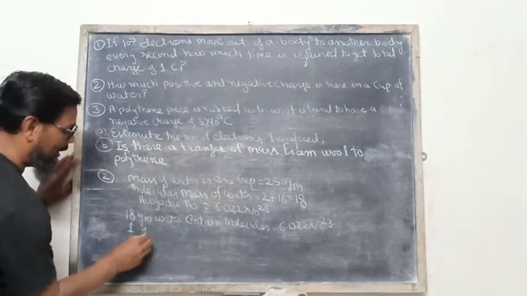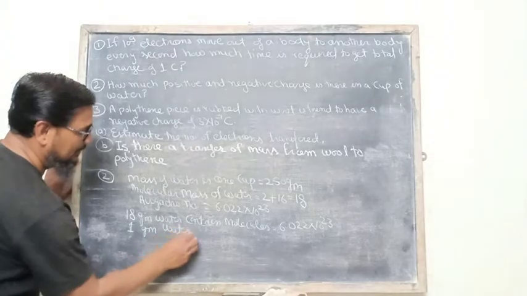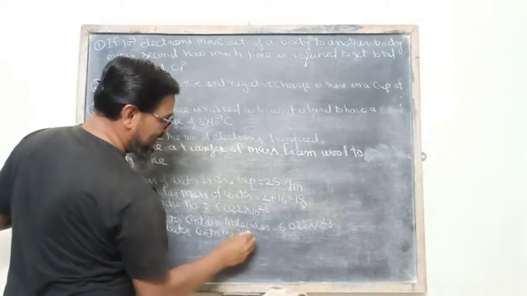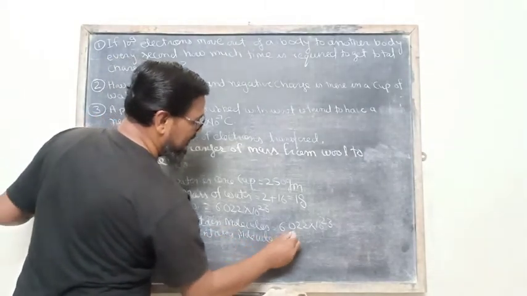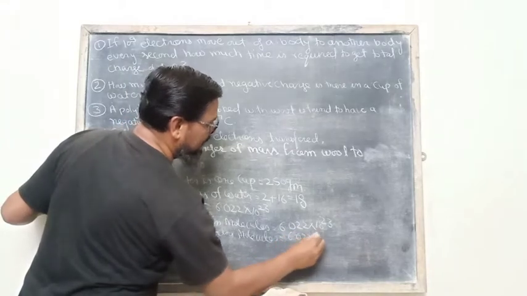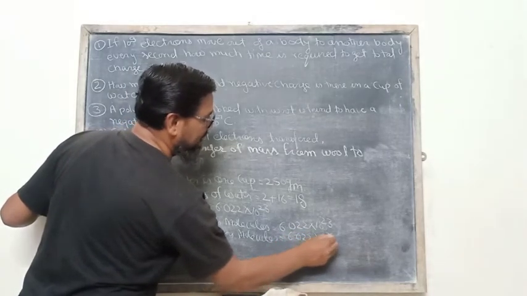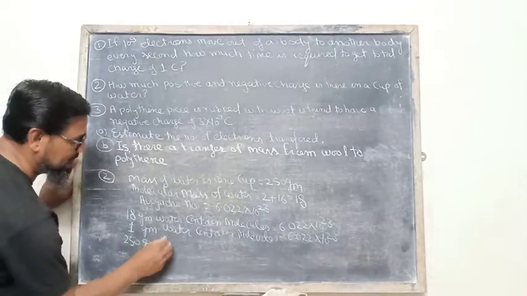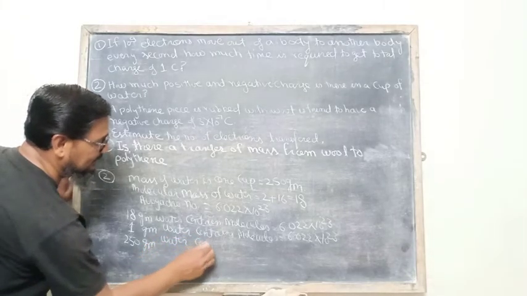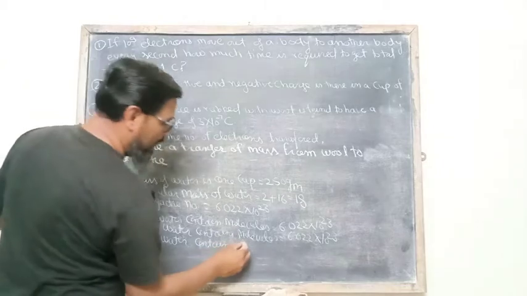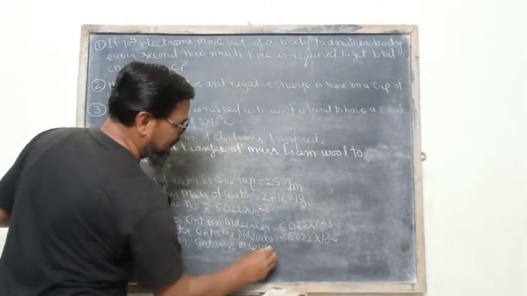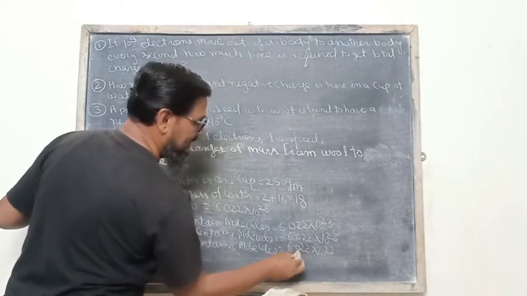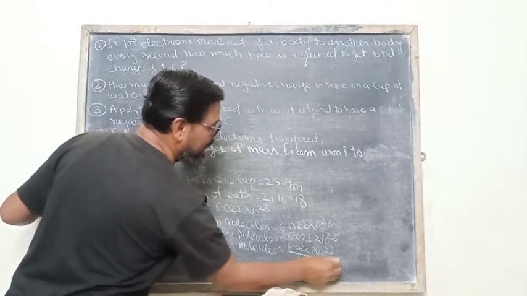Then 1 gram water contains 6.022 into 10 raised to the power 23 upon 18 molecules, and 250 gram water contains 6.022 into 10 raised to the power 23 upon 18 into 250 molecules.